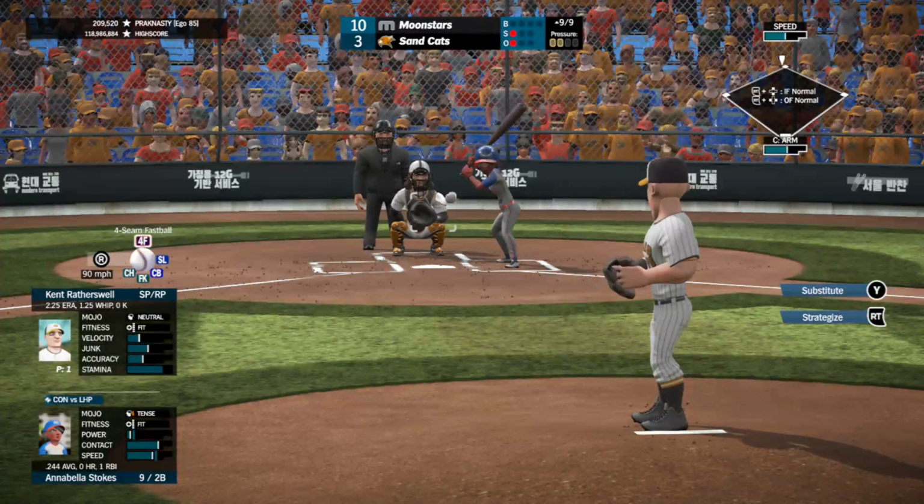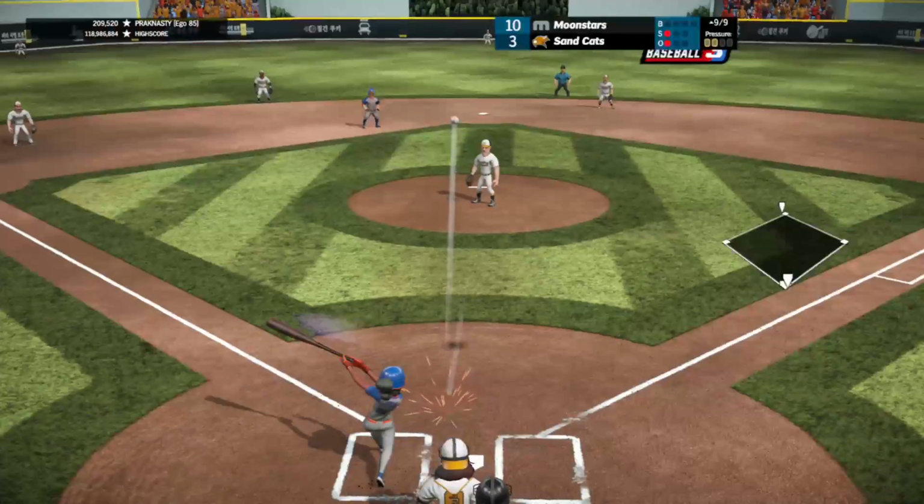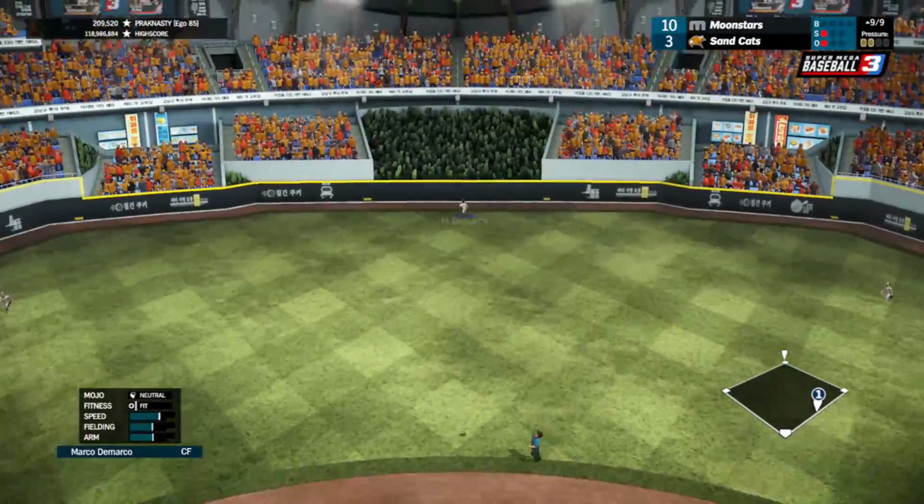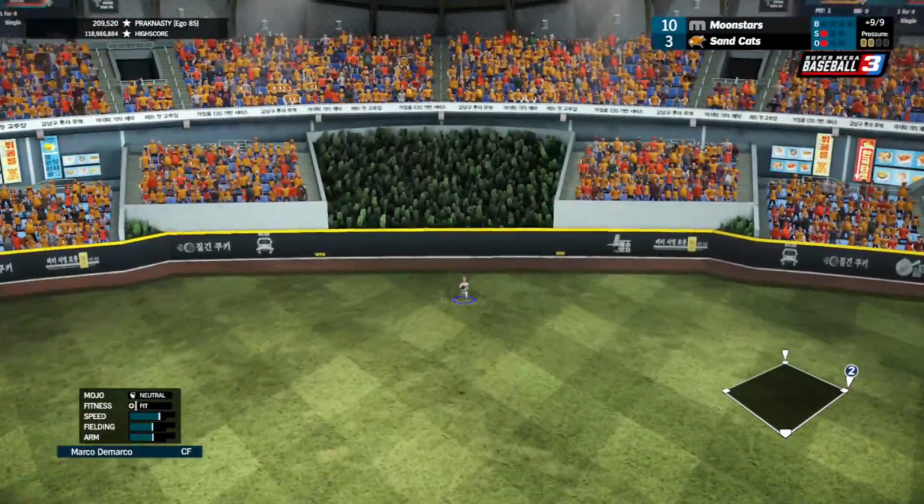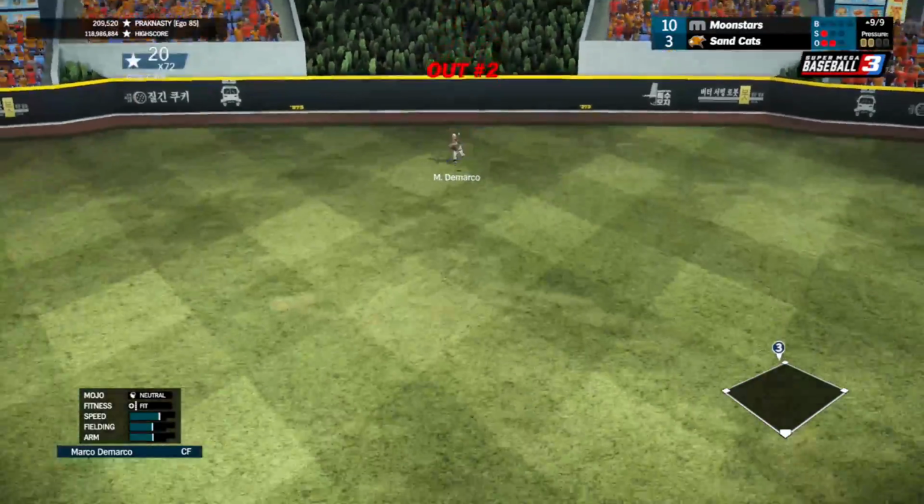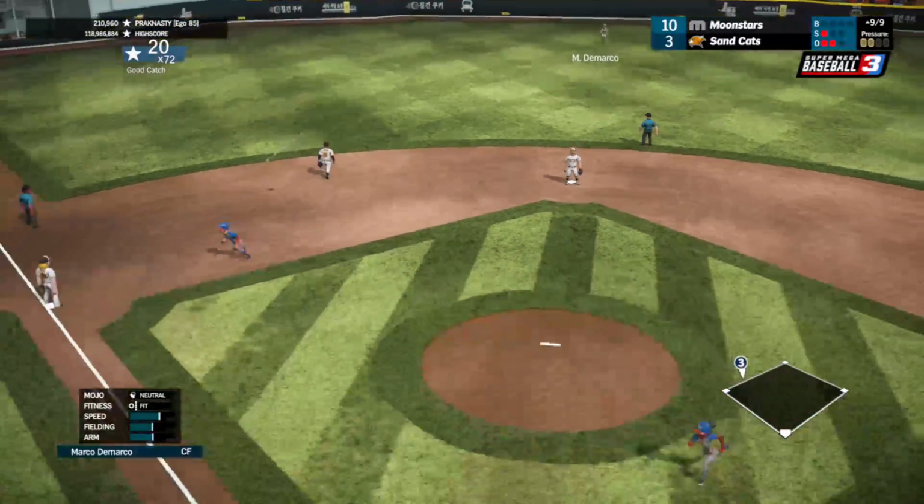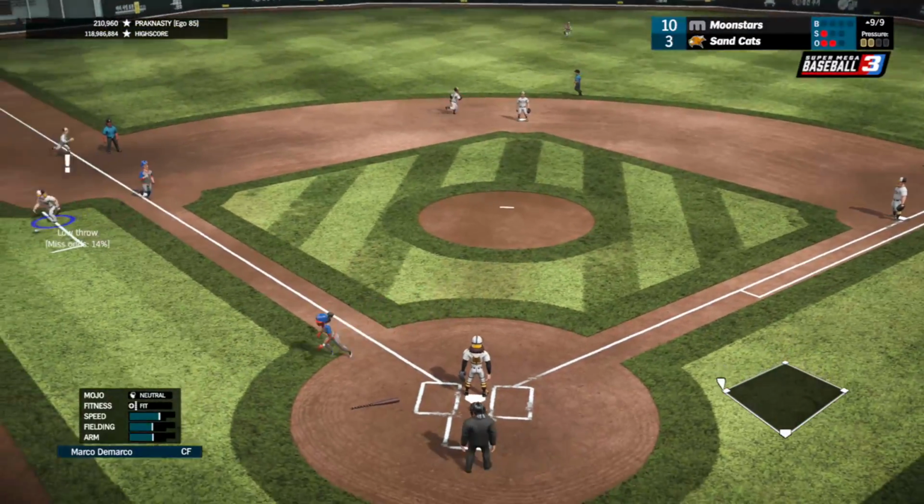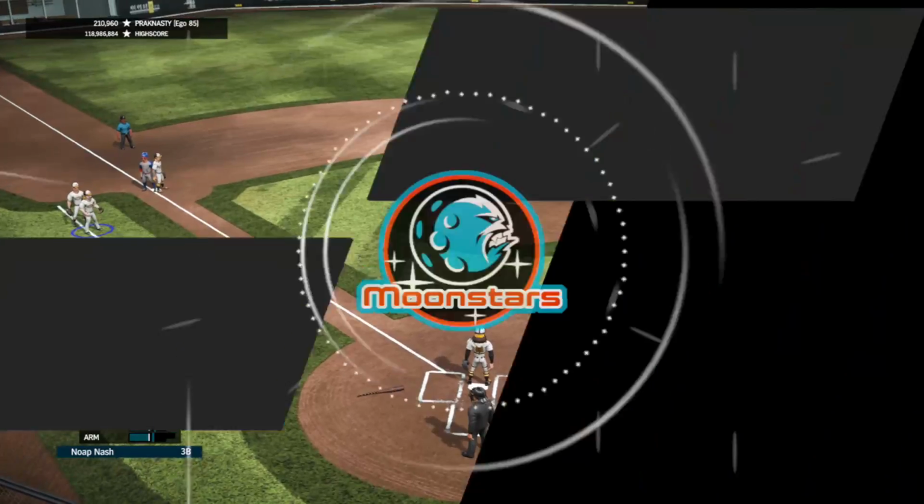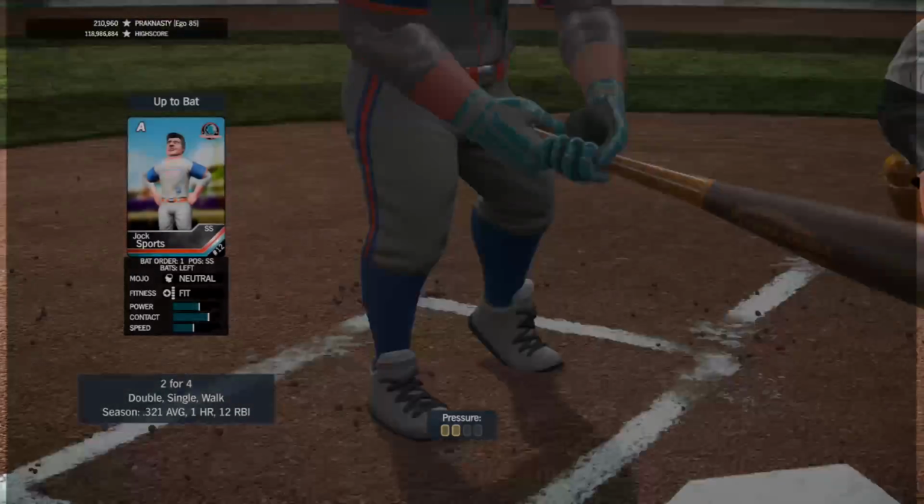Forkball away for a strike, 0-1. Fastball up and in, skied to center field. DeMarco back a few steps, now in. Makes the catch for the second out, runner tags for third. Throw from DeMarco's a pretty good one, and it would have nailed him if Nash had caught the ball. 2 down, runner at third, and here's Sports.